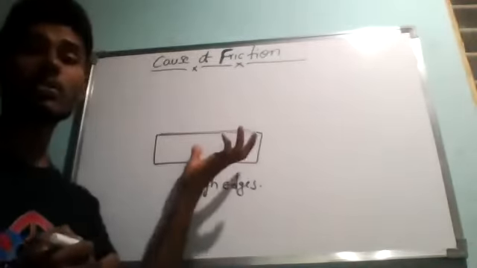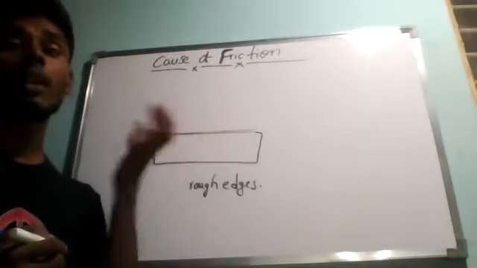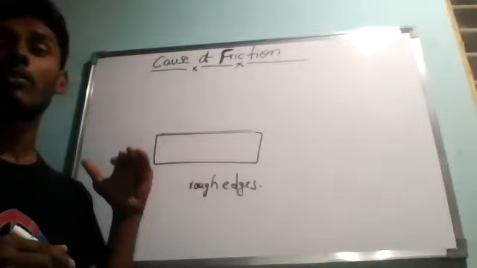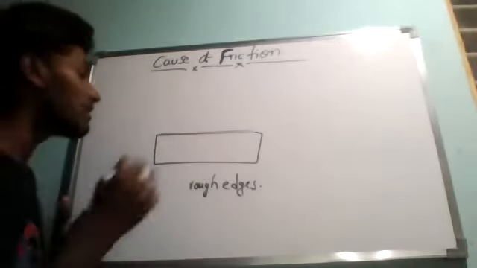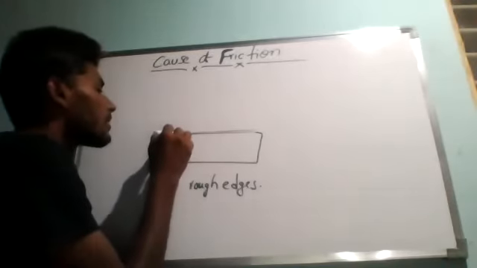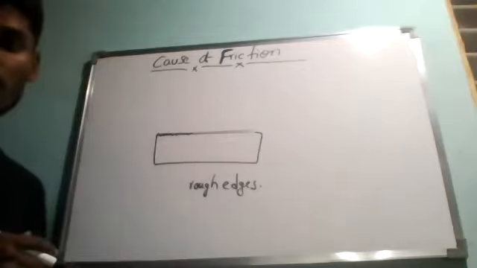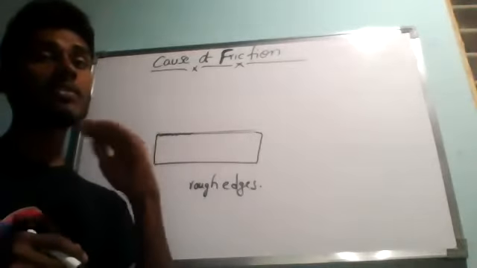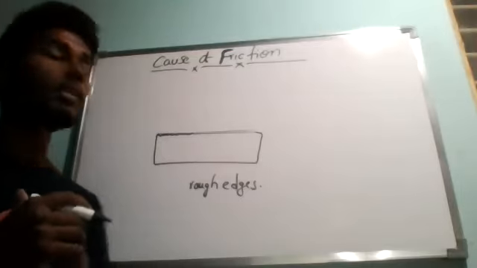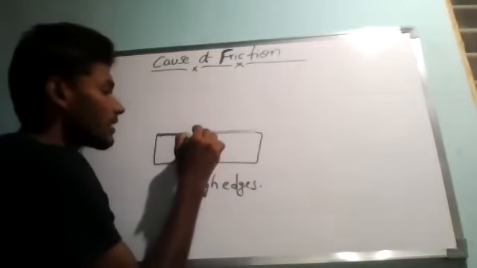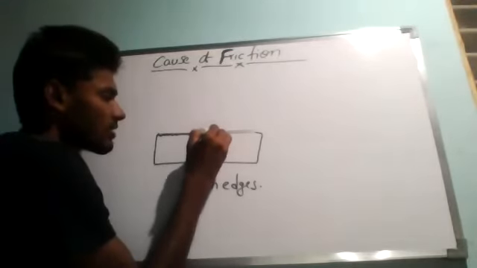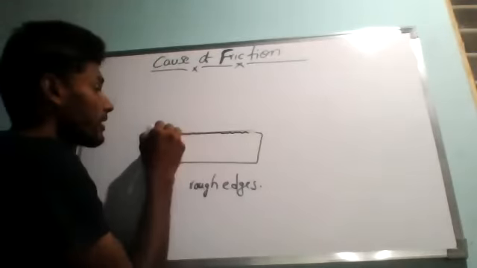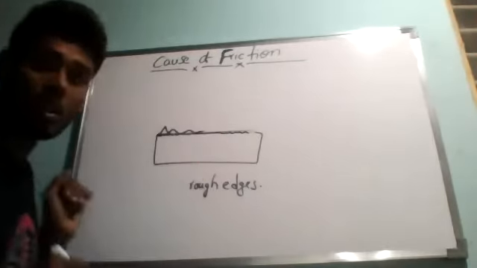Even an object which looks smooth to the naked eye, if we observe it with a microscope, definitely has some kind of rough edges, meaning some small ups and downs, at least minimum. The particles on the surface of these objects are in the form of tiny hills. You can see those ups and downs, very small hills. If it is too rough, it will have big roughness.